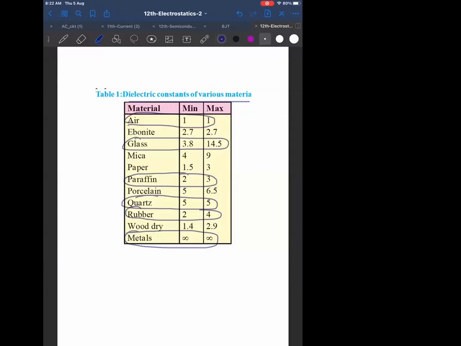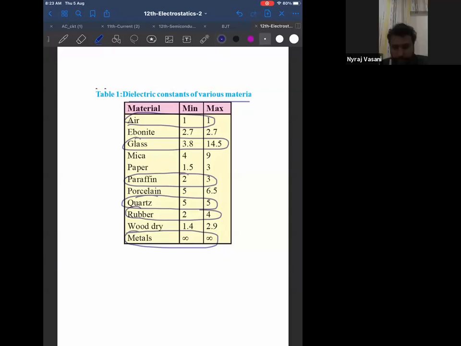Only what I have circled, six things I have circled like that.